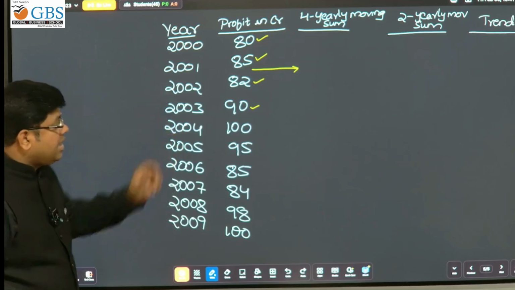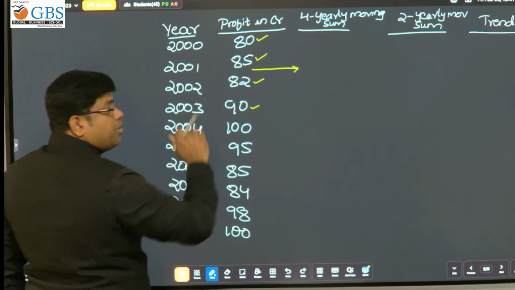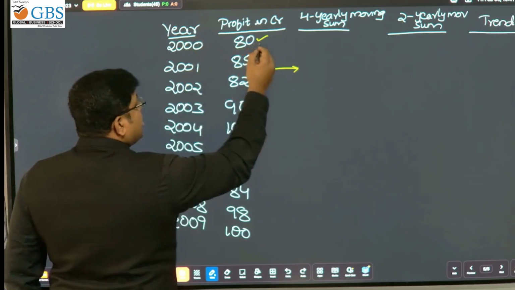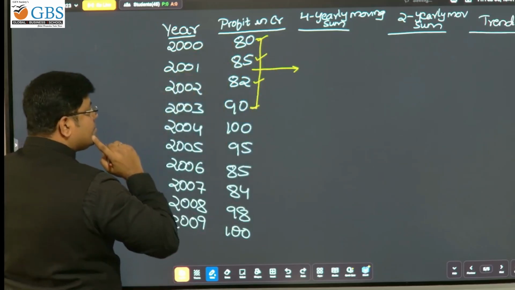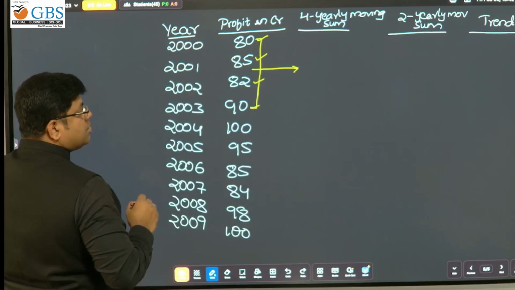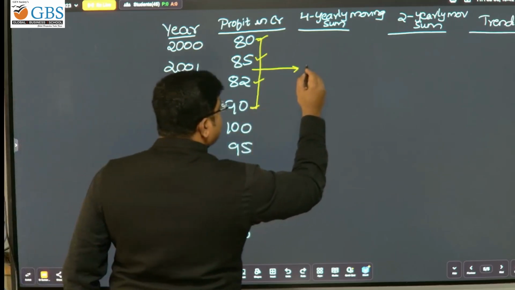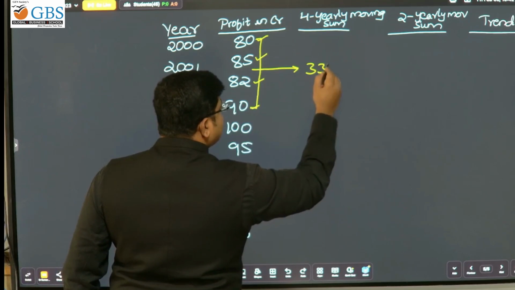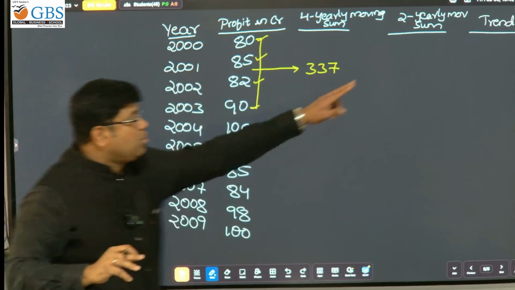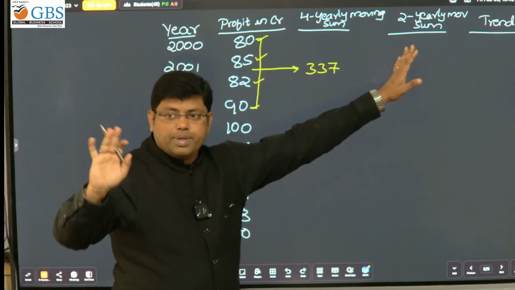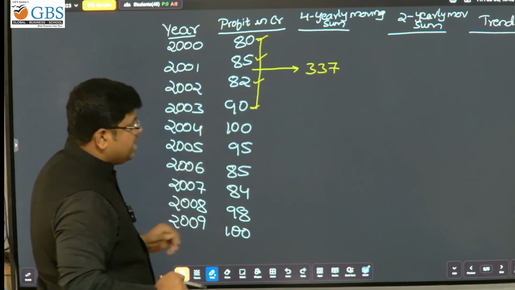So in that line, in between 85 and 82, you should write the sum of all the 4. What is the sum of all the 4? 337. Done. Now stop. Just like this.